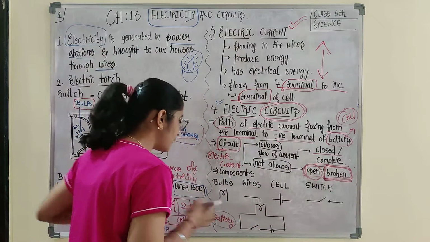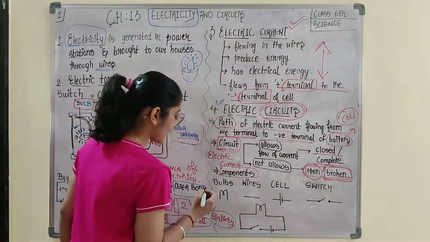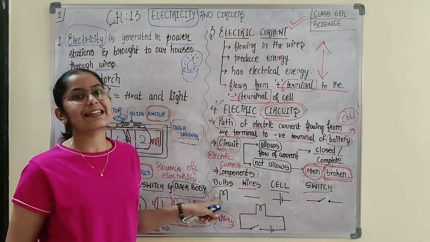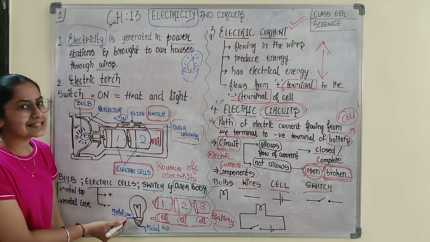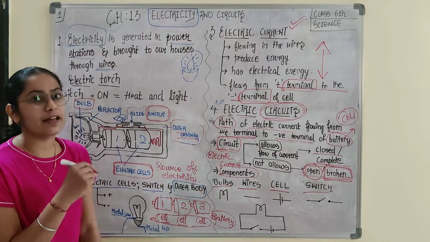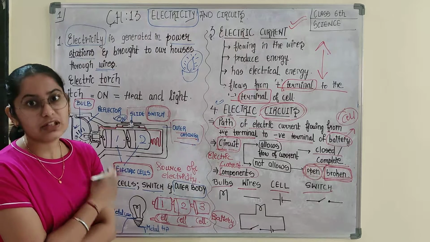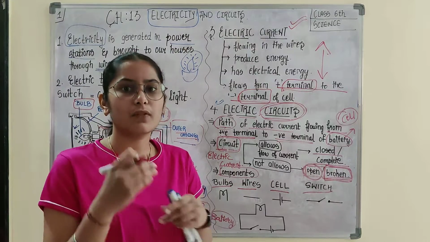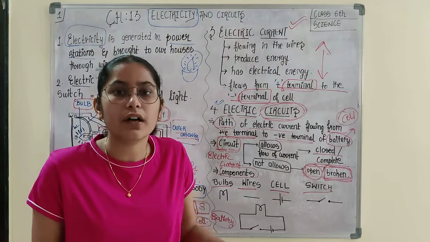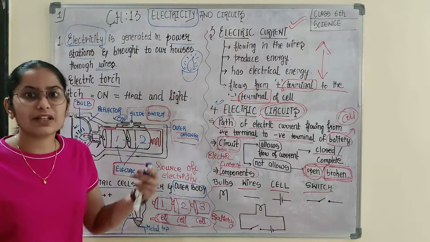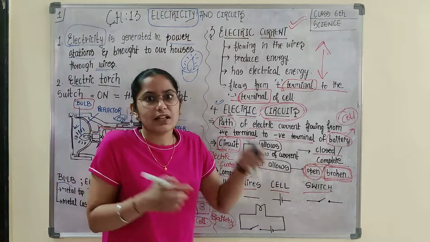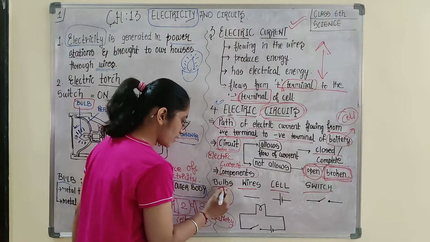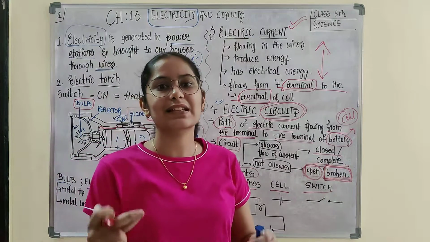So with this smartness we move further, the components of circuit. So the components are bulbs, wires, cells, switch. Ma'am, bulb? Okay. So this is the symbol to represent bulb. Always to make a circuit you won't be drawing like this. Suppose किसी की drawing खराब हुई, फिर वो तो कुछ और ही बना लेगा, टीचर को कैसे समझ आएगा? So to increase your efficiency, to increase your amount of work done in less time, you would be using the symbols. Symbols would make you easy to make the circuits instantly.